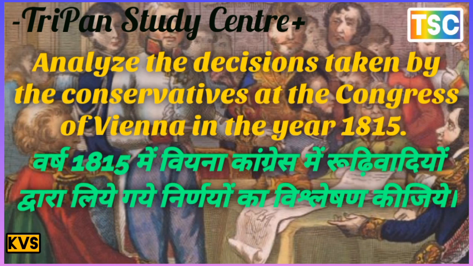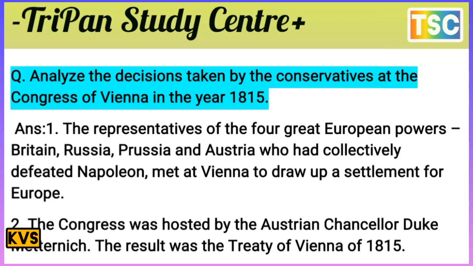According to the question paper, the next question arrives here. That is important. The question is: analyze the decisions taken by the conservatives at the Congress of Vienna in the year 1815.